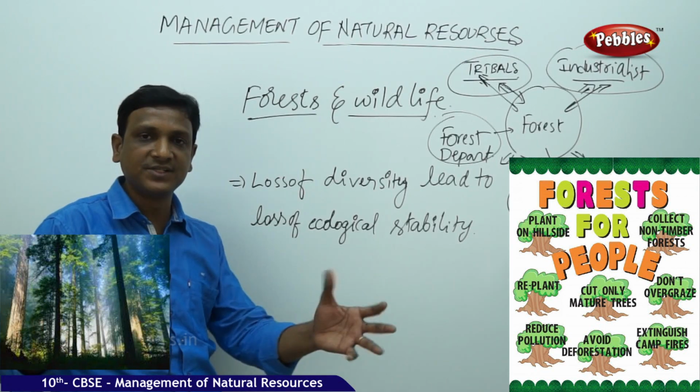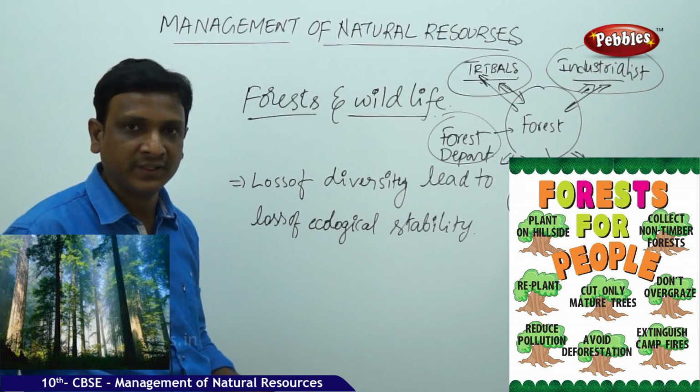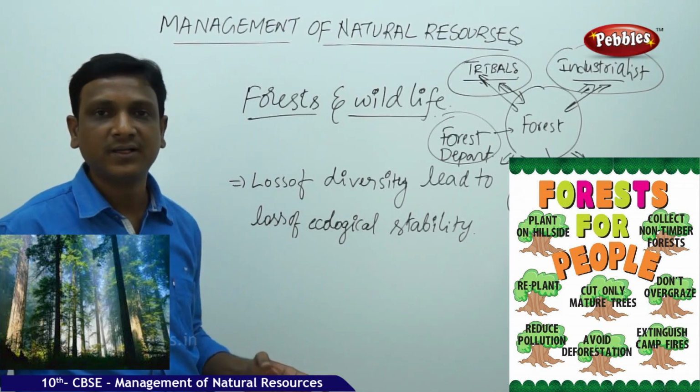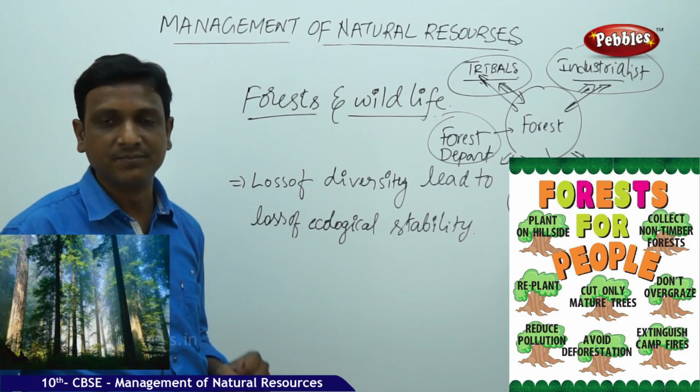It brings so many disturbances in the food chains, food webs. Certain organisms grow in large number, certain organisms totally disappear. So it leads to disturbance in the food chains. It causes so many problems.